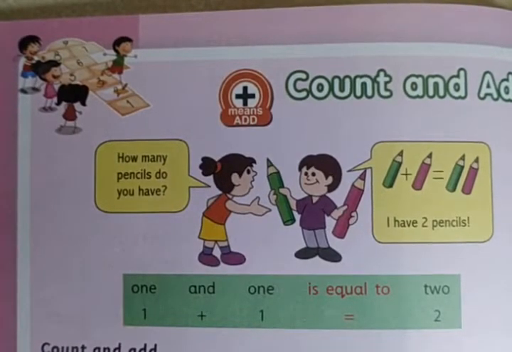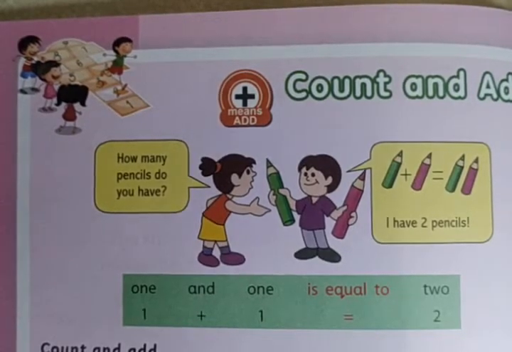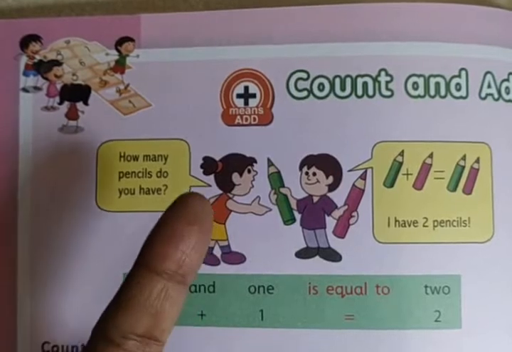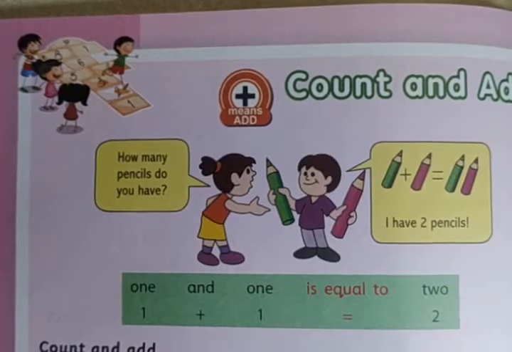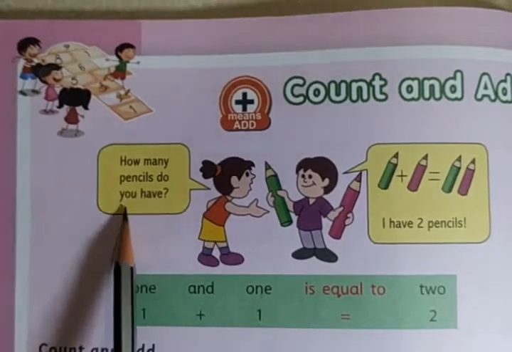Now let's do some count and add. Add means adding together, joining more. Consider you have one pencil or one crayon, and your mama gave you one more pencil. So how many are there? One you have, one more they have given. There were totally 2 pencils. How many pencils do you have?